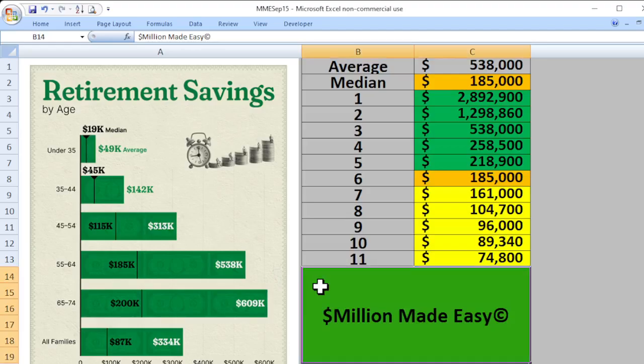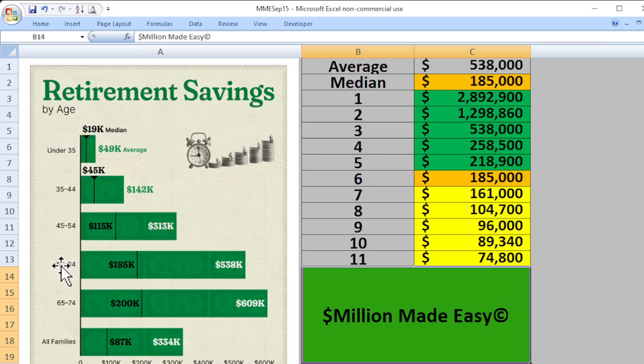On this channel, $1 Million Made Easy, we love to run numbers for people. We also like to point out different concepts, certain definitions. For example, what's the difference between your average amount and your median amount? I recently saw this retirement savings by age, how much everybody has, both the median amount and the average amount.